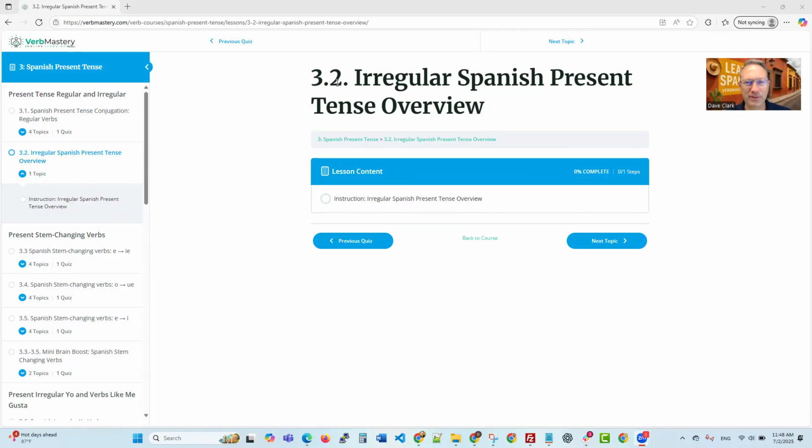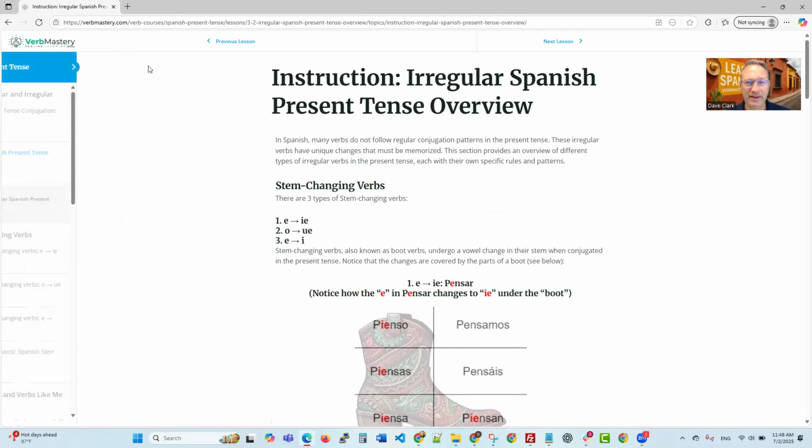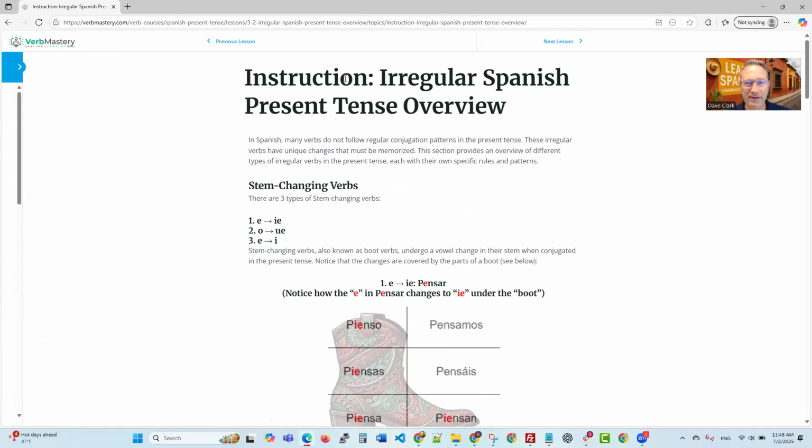We're on lesson 3.2 here, a regular Spanish verb tense overview. We'll go ahead and click into the instruction right here. Go ahead and close the side navigation and jump right in.